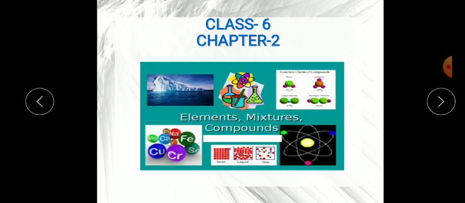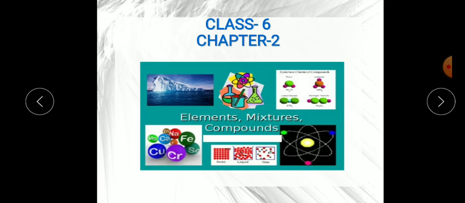Now, children, you know everything is made up of matter. In the first chapter also I explained that everything around us, whatever we breathe, we see, everything is made up of matter. So in this chapter we will learn about what are elements, mixtures and compounds.